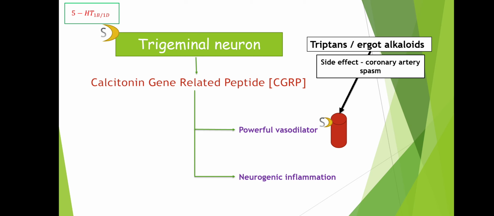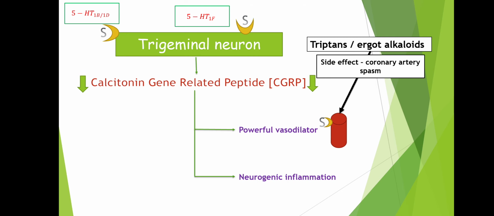So the trigeminal neuron has one more receptor, the 5-HT1F receptor. Whenever serotonin binds with the 5-HT1F receptor, it acts on the trigeminal neuron only. We do not have 5-HT1F receptors on the blood vessel. Whenever this receptor gets activated, its action is to reduce the level of CGRP.